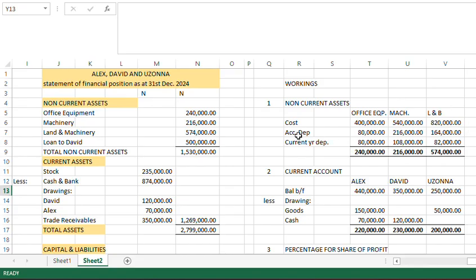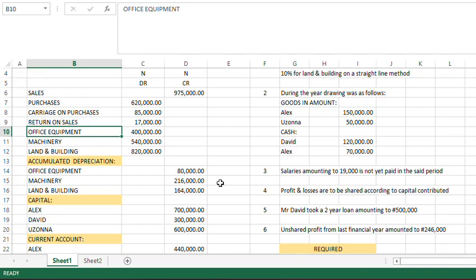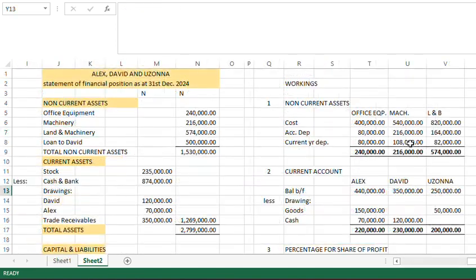Accumulated depreciation, like I can explain, accumulated depreciation is depreciation that the asset has suffered before the current year depreciation. So that is accumulated depreciation. And we have our accumulated depreciation to be this 80,000, 216,000, 164. So you have it 80,000, 216,000, 164.